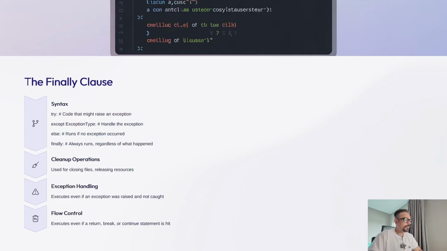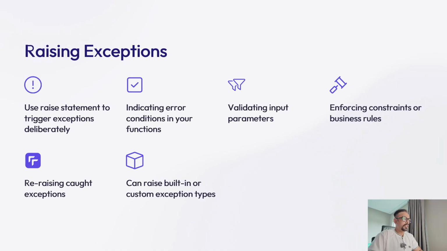Next we are going to see raising exceptions. Sometimes you need to deliberately raise exceptions in your code to indicate error conditions. The raise statement allows you to trigger an exception when specific conditions are not met. This is particularly useful for input validation, enforcing constraints or business rules, and signaling problems in the functions that you have written. You can raise a built-in exception type or a custom exception type that you define.